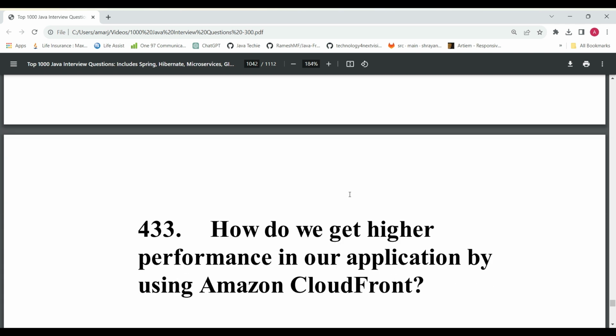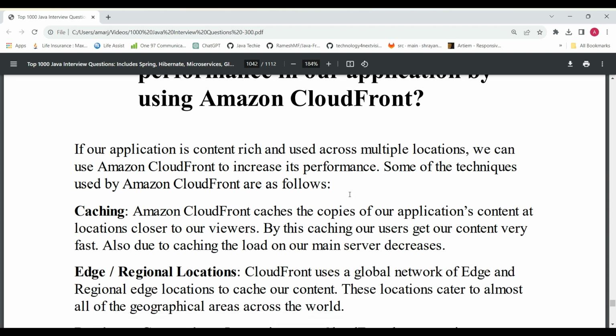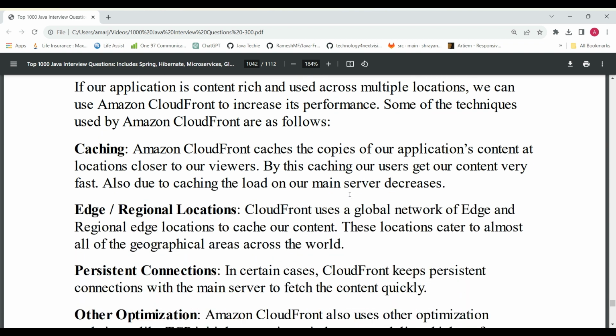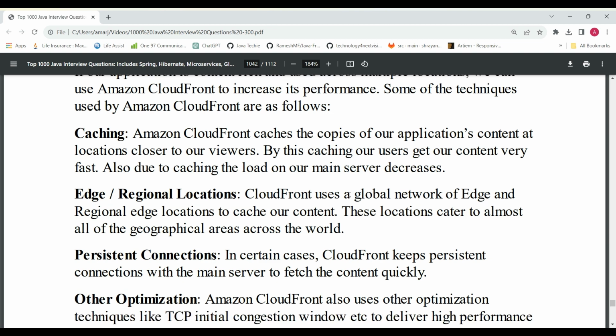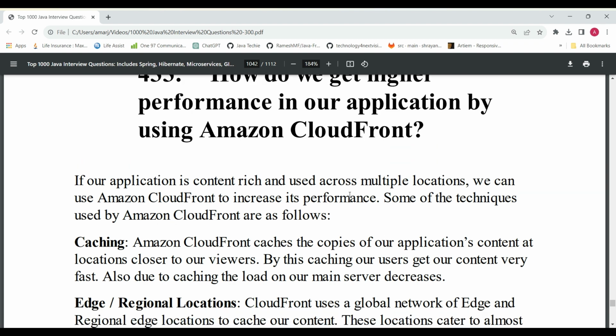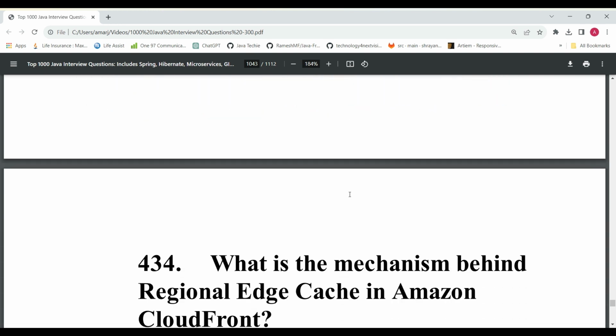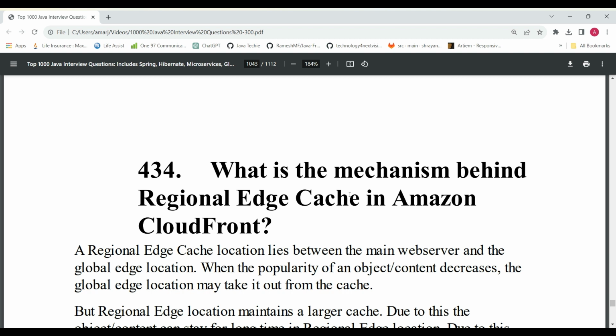And the next question is, how do we get higher performance in our application by using Amazon CloudFront? CloudFront is also a very good feature and service provided by AWS. So how do we get higher performance by using this? Mostly it is used for cache, regional location, persistent connection, and other optimizations. In those cases, mostly we use CloudFront.